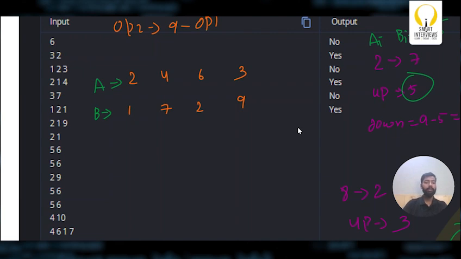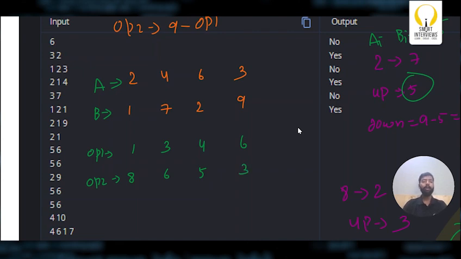So here, what is the minimum? One operation could be the difference, that is 1. Then operation 2 will be 8. Then here operation 1 will be 3, then operation 2 will be 7 minus 4, which is 3. Then operation 2 will be 9 minus 3, which is 6. Then operation 1 here will be 6 minus 2, which is 4. Then operation 2 will be 5. Then here operation 1 will be 6. Then operation 2 will be 3.